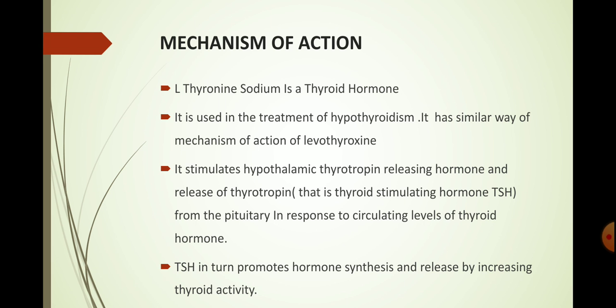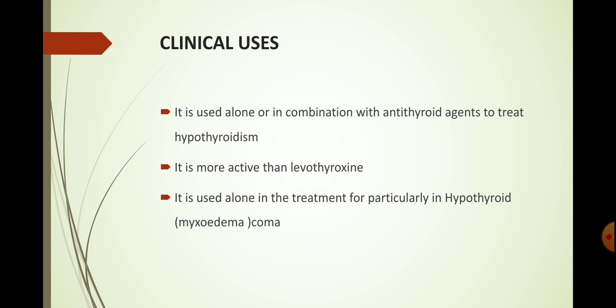It stimulates hypothalamic thyrotropin releasing hormone and release of thyrotropin, that is thyroid stimulating hormone, from the pituitary in response to circulating level of thyroid hormone. The thyroid stimulating hormone in turn promotes hormone synthesis and release by increasing the thyroid activity.